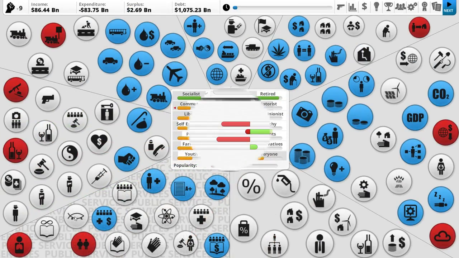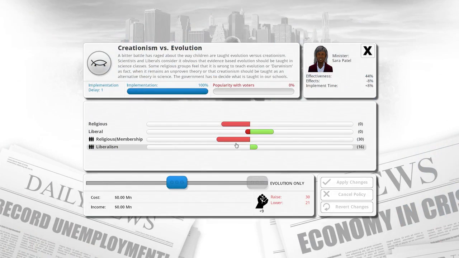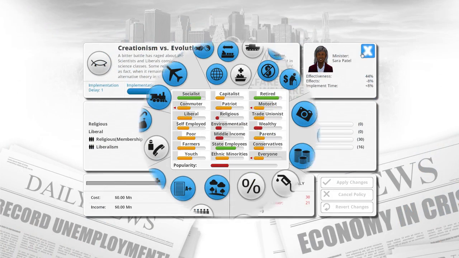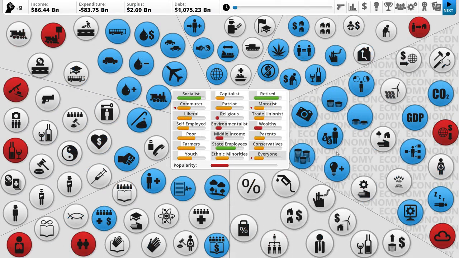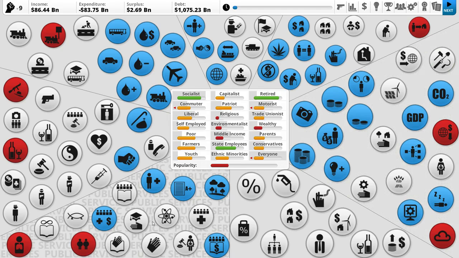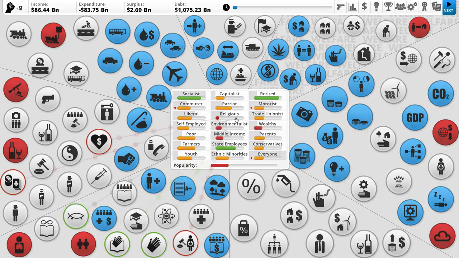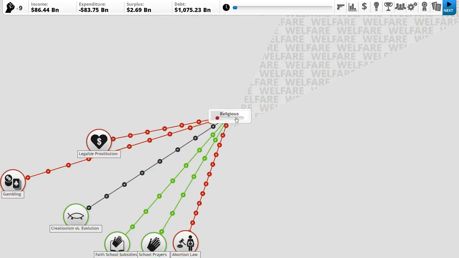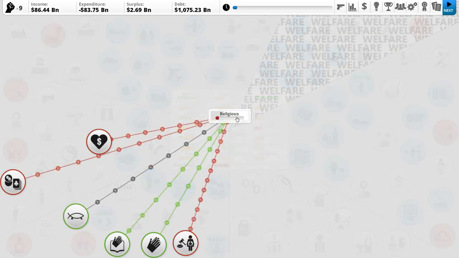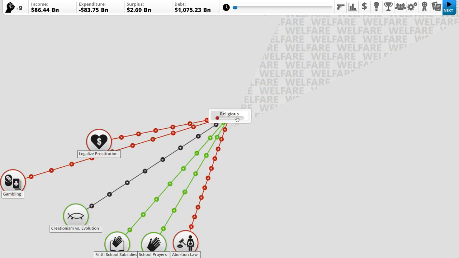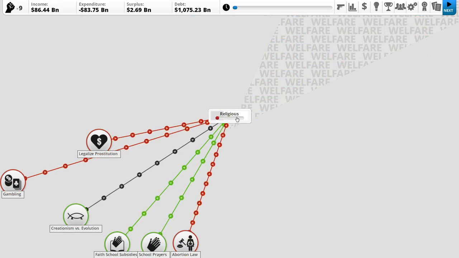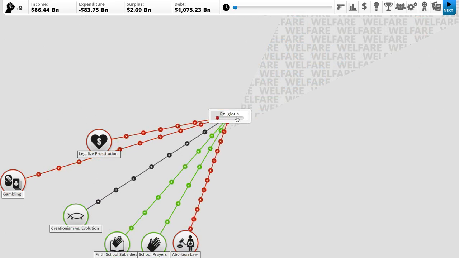The reason for this is because you'll see religious membership drops hugely. By doing this, religious membership goes down. And I am going to be doing a lot of stuff that's going to piss off the religious people. It's better to have less religious people because they ain't going to vote for me anyway, as we can see here. If we hold our cursor over something, this is what pisses off the religious people or makes them like me.